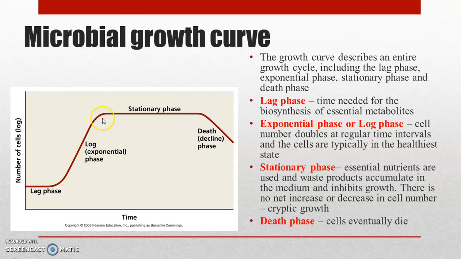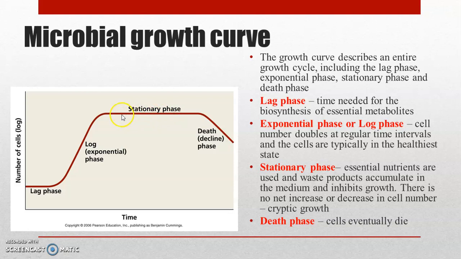As the growth proceeds, the nutrients are depleted and metabolic waste will accumulate in the fermentation medium. And since this is a batch culture, we are not supplementing any nutrients in between. That is, during the fermentation, we are not supplementing any nutrients. So the bacterial cells have to grow utilizing only the available nutrients, and as growth proceeds, metabolic waste will also accumulate, and this will result in a change in the environmental conditions within the fermenter.